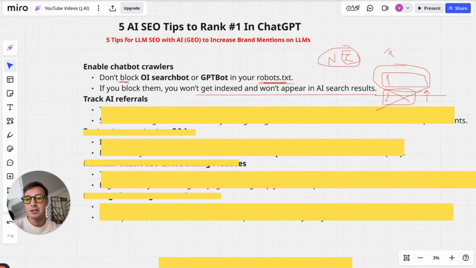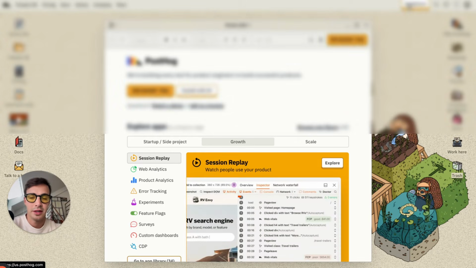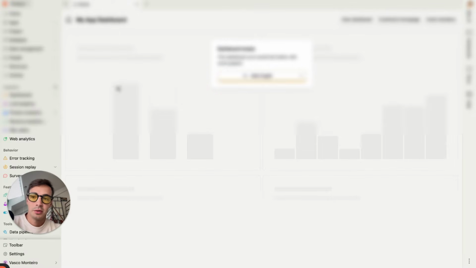Second tip is track the AI referrals. Let me show you something. If I go here into our tracking software, we use PostHog. I mean, you can use Google Analytics. There's a million analytics softwares out there. Doesn't matter what you use. We use this one because it's a bit more granular. It doesn't really matter. If I go here to our database, to the project, let's just do data management.